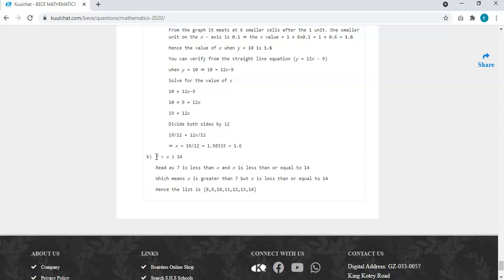Okay, so this is read as 7 is less than x, and x is less than or equal to 14. Which means that since 7 is less than x, our x values are greater than 7. But it says it's also less than or equal to 14, so x cannot be more than 14. And because it has the or equal to, 14 must also be included, but 15 and the rest are not included. So you list all of them.